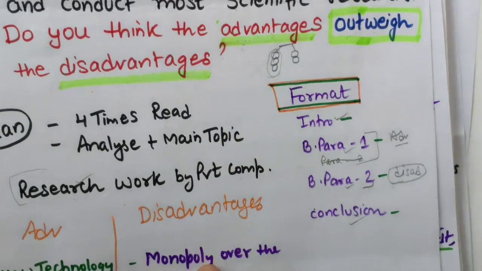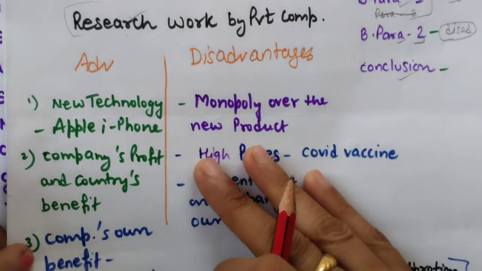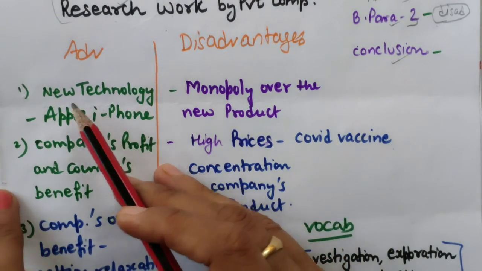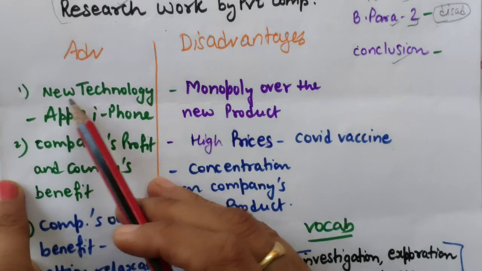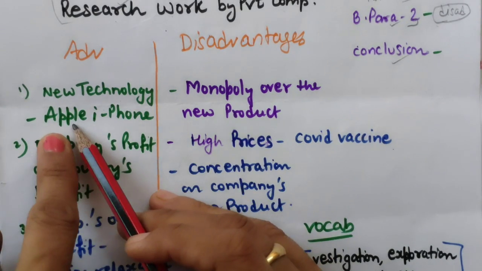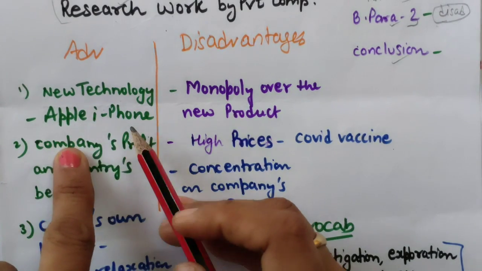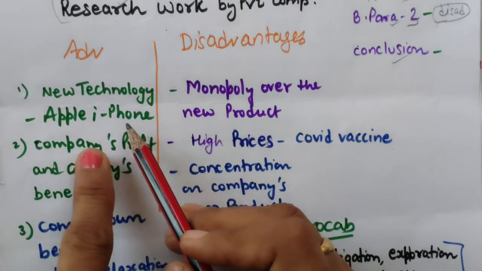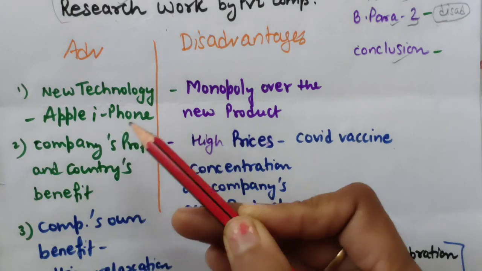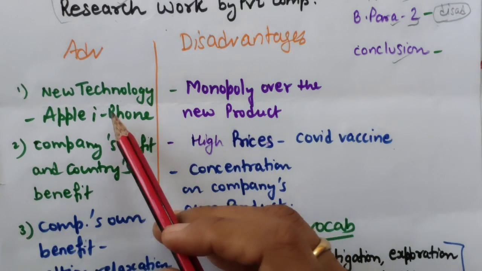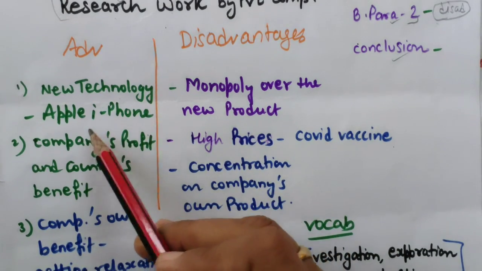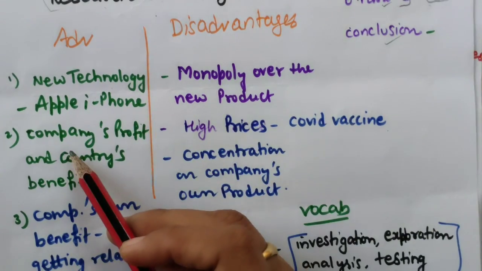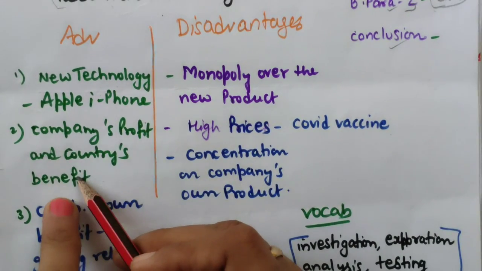Now brainstorming. You can see this, I am showing you in full here. For advantages, I have just brainstormed, like new technology will come out, like we are enjoying the Apple iPhone and driverless vehicles also. Many new technologies have been developed because of these private companies, not government companies. Government has not developed anything relating to the Apple iPhone and driverless cars and all. Okay, so companies profit and the country will also benefit.